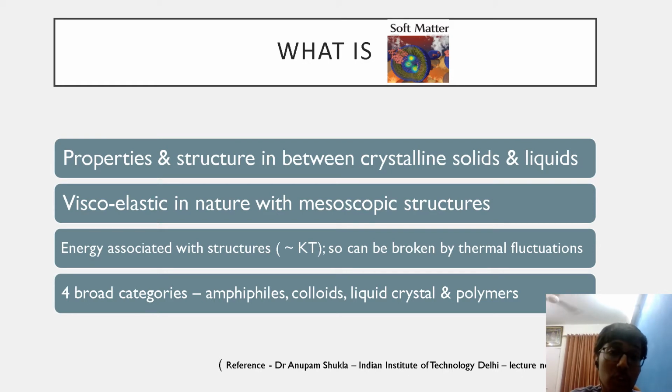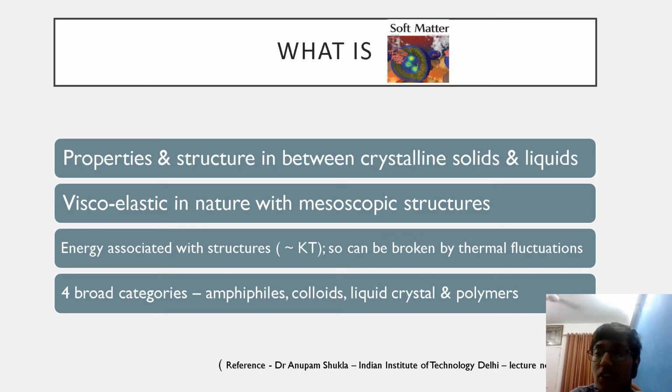Now they have mesoscopic structures, and the energy associated with these structures is approximately kT, which is also the average energy associated with thermal fluctuations. This means that these structures can be broken down by thermal fluctuations. There are four main categories of soft materials: amphiphiles, colloids, liquid crystals, and polymers. All of them are grouped under soft matter since they have some common characteristics.